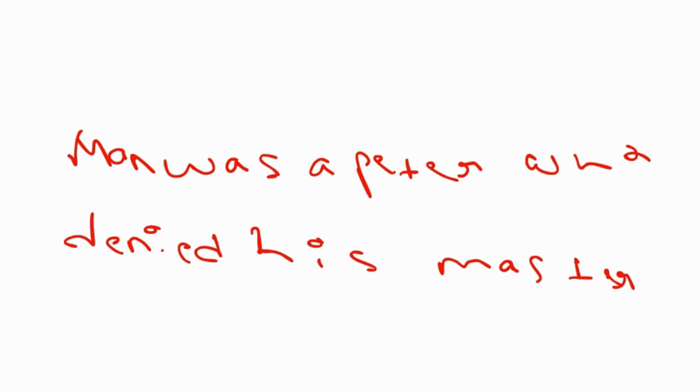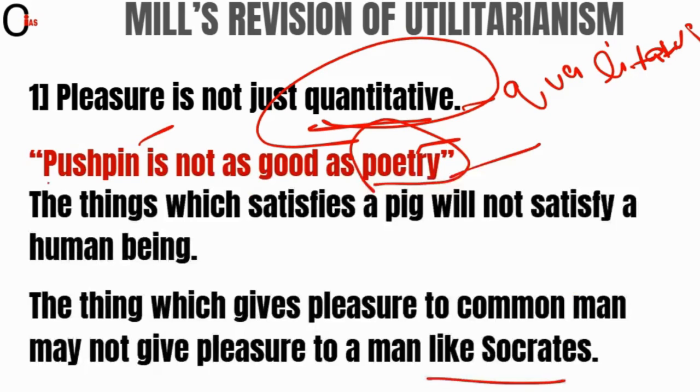So various things were denied by Mill on the utilitarianism given by Bentham. So various things Mill denied that were given by Bentham. So that's the reason for a statement that has always been in controversy, that is, Mill was a Peter who denied the master. So friends, I end this lecture here,